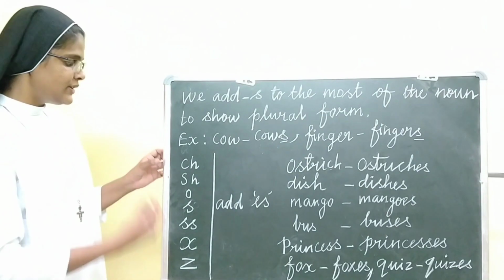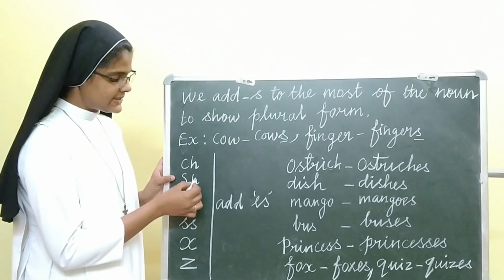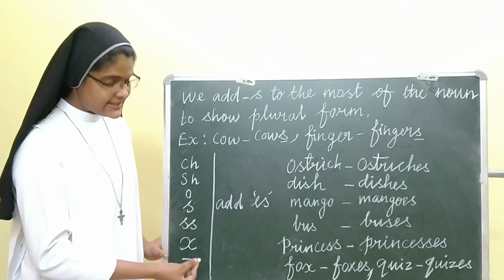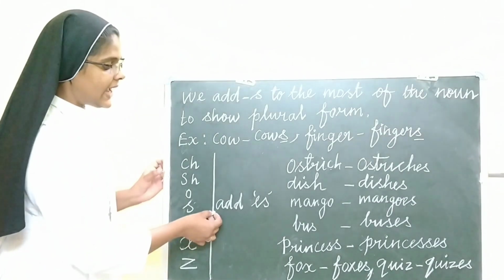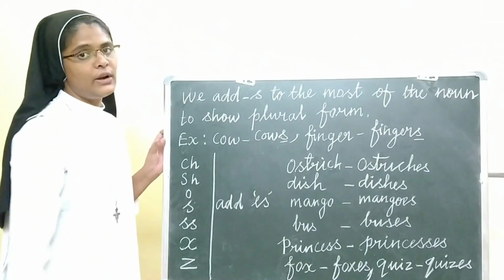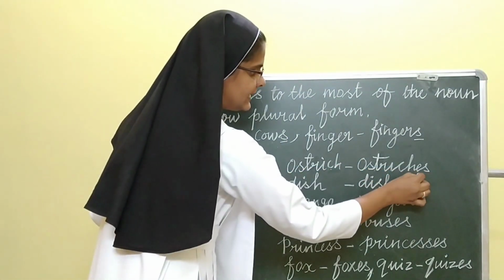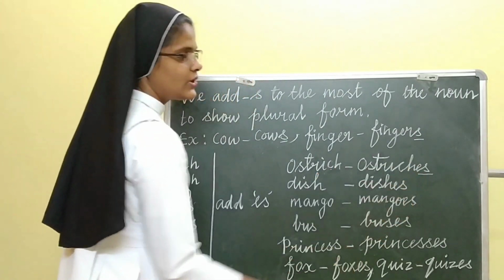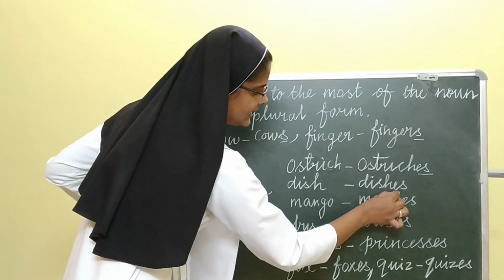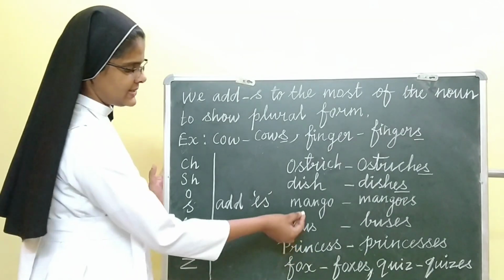And some of the nouns which finish with ch, sh, o, s, ss, x, z, we add es to make the plural form. For example, ostrich, we are adding es, so it becomes ostriches. Dish, dishes.